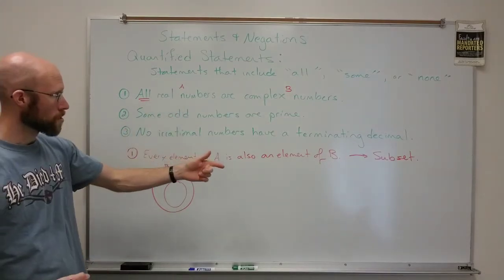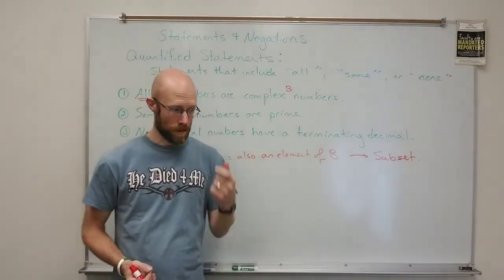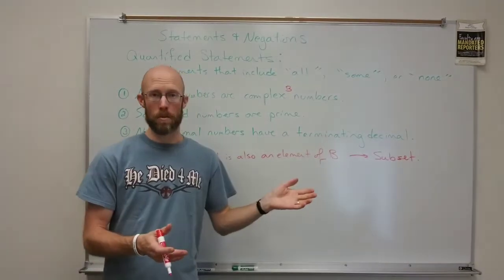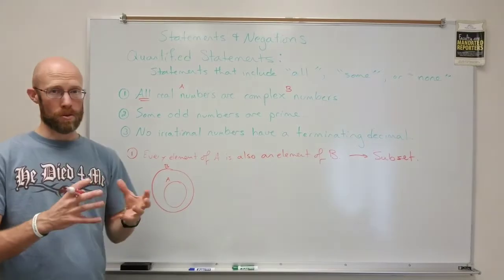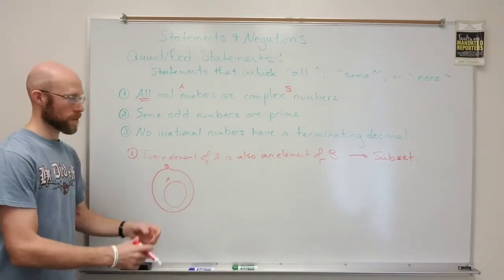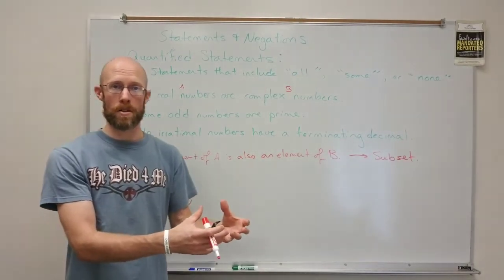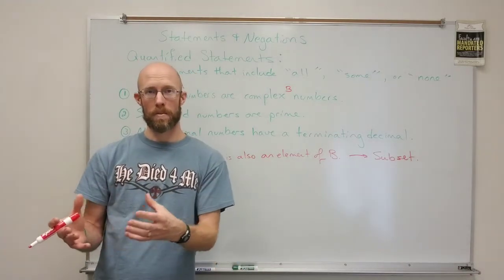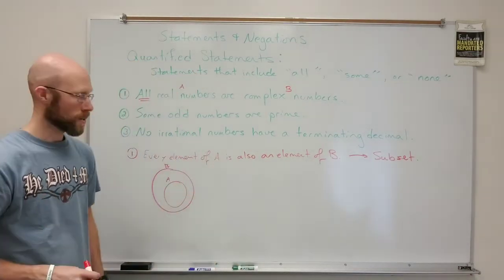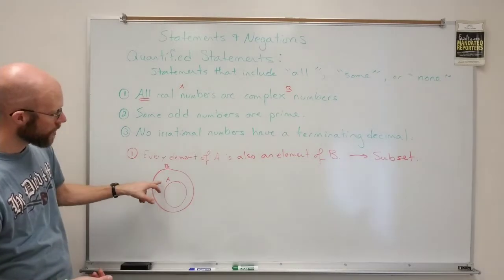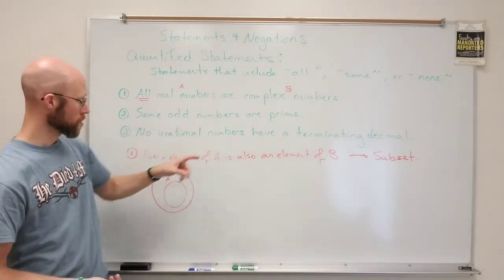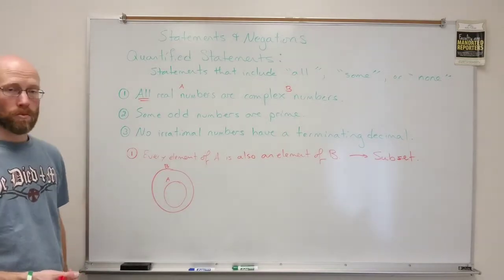If I said they're complex numbers whose imaginary part is 0, then they would be equal sets. The complex numbers whose imaginary part is 0 and the real numbers are actually the same. So you can have a subset idea where they're the same. Here they're not the same set. There are complex numbers that are not in the real numbers.